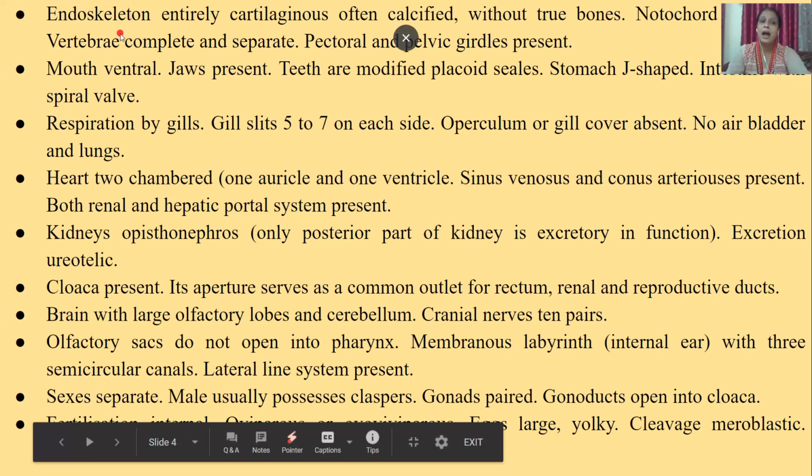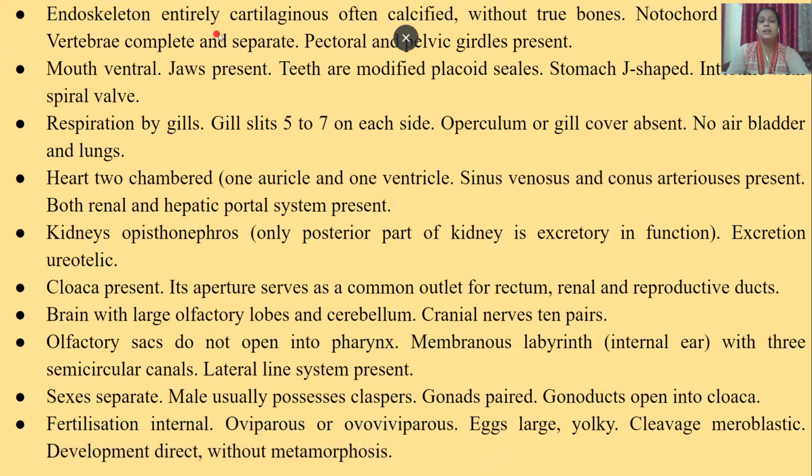Next is endoskeleton entirely cartilaginous, often calcified, without true bones. Notochord persistent, vertebrae complete and separate. Pectoral and pelvic girdles are present. Mouth ventral, jaws present. Teeth are modified placoid scales and stomach is J-shaped.